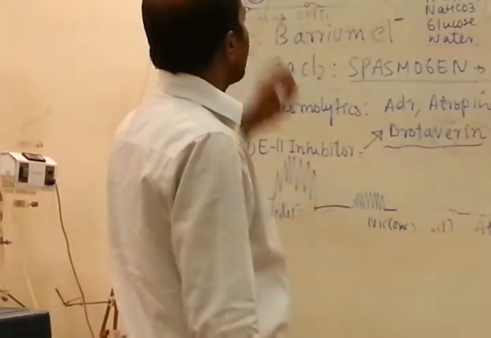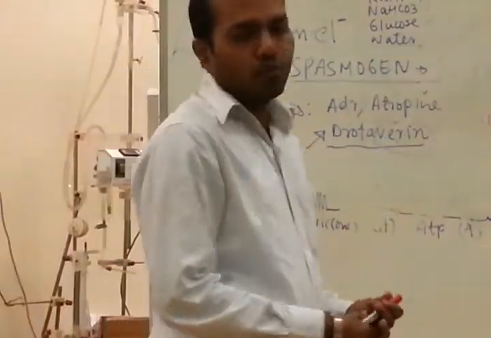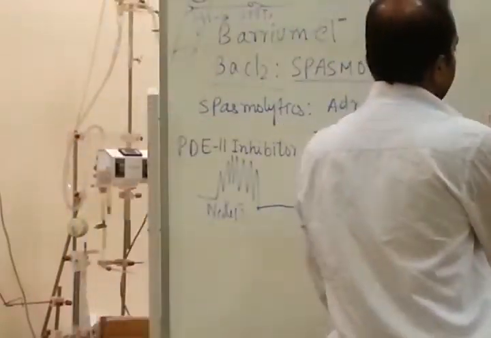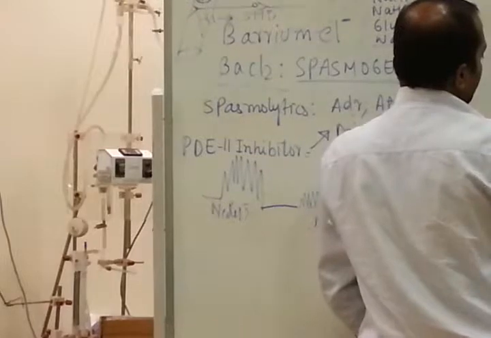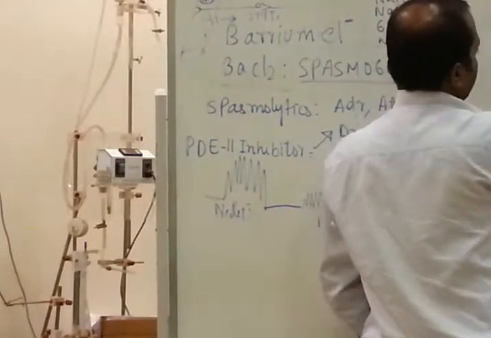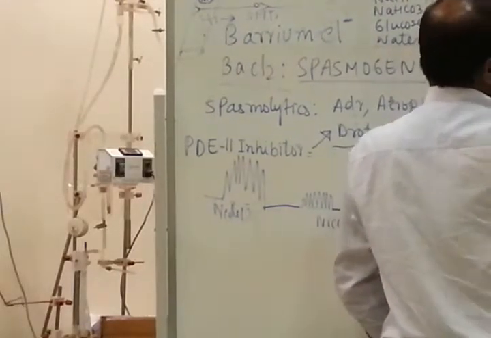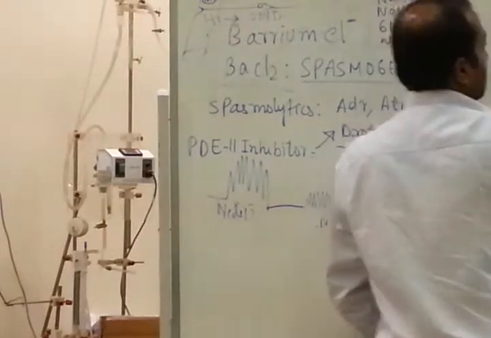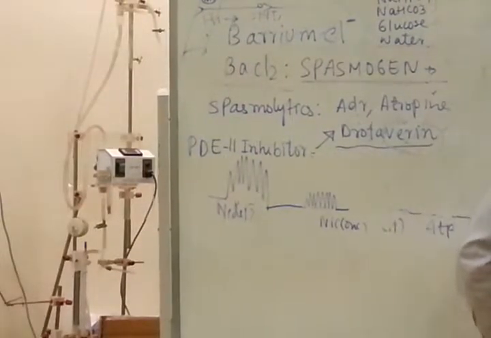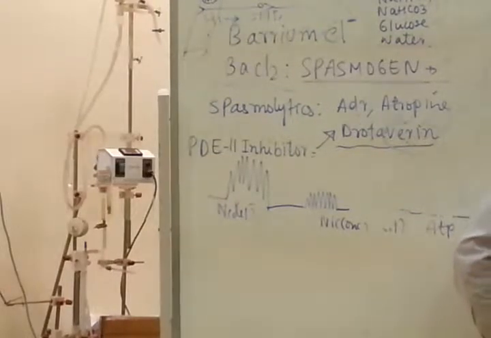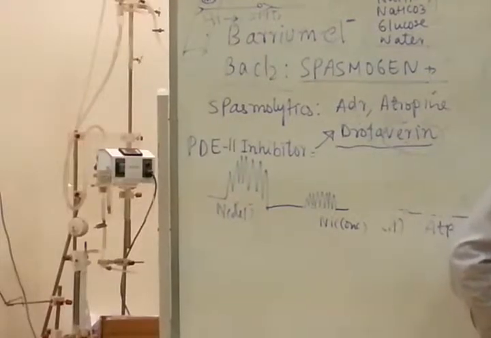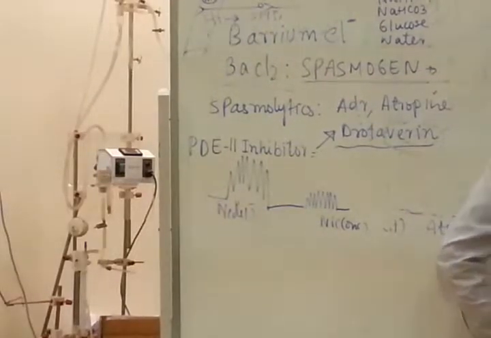Other drugs which act on the smooth muscle. Any other drug which acts on the smooth muscle? Tell me if you know. Alpha 2. Receptor, my friend, not a drug. Why are you confusing? This type of words will confuse me too.